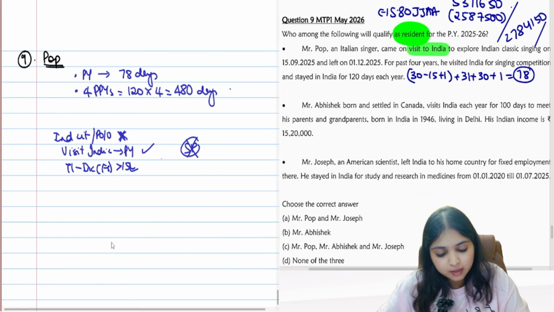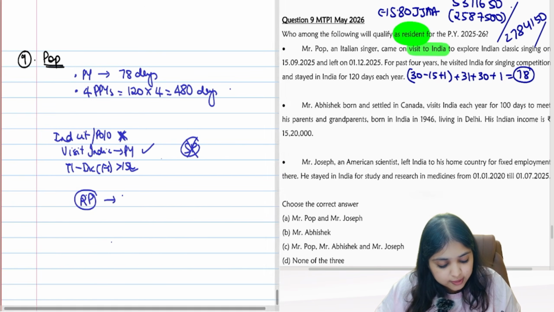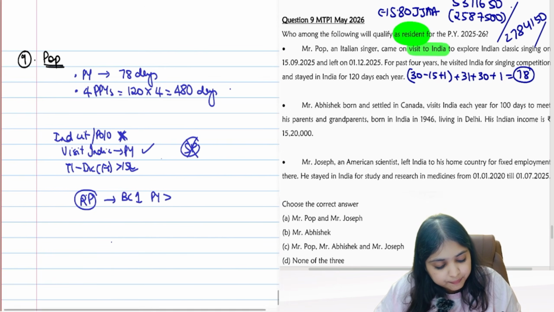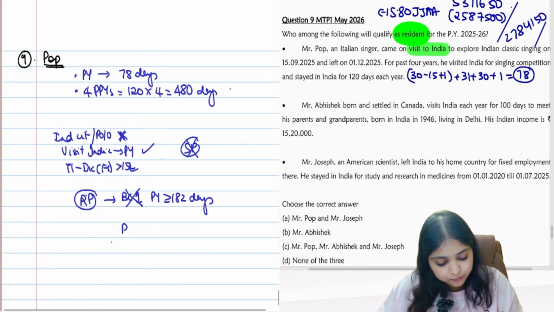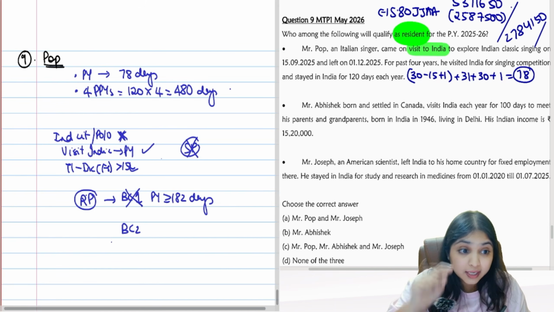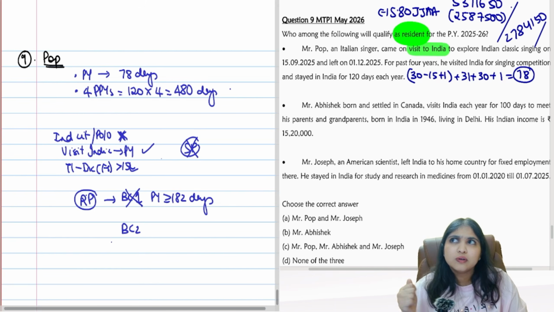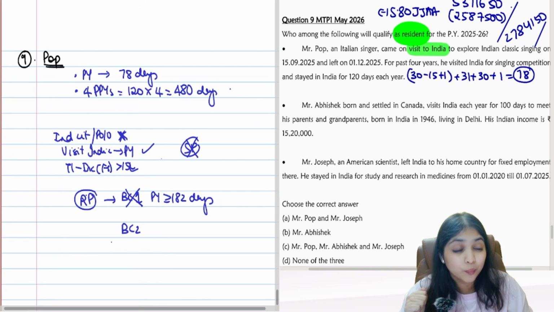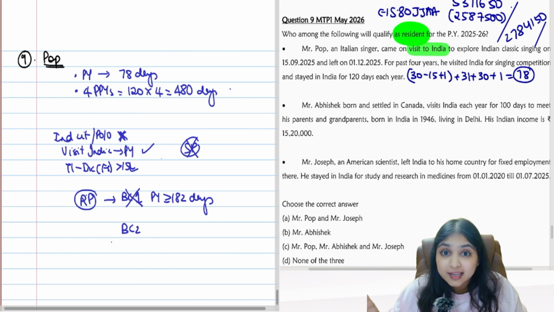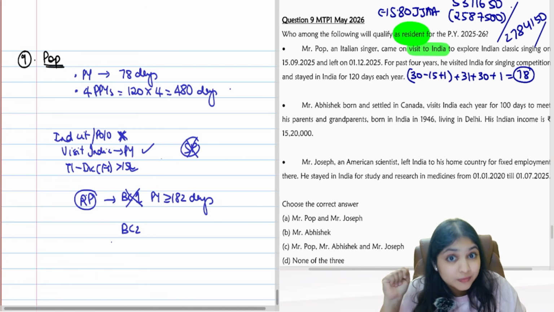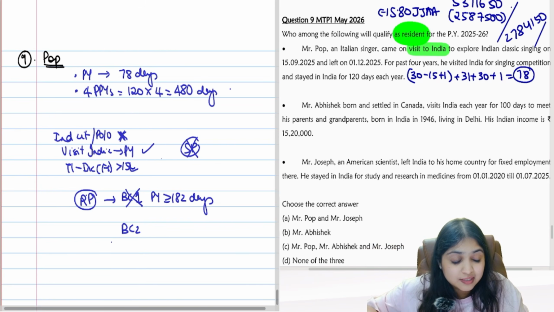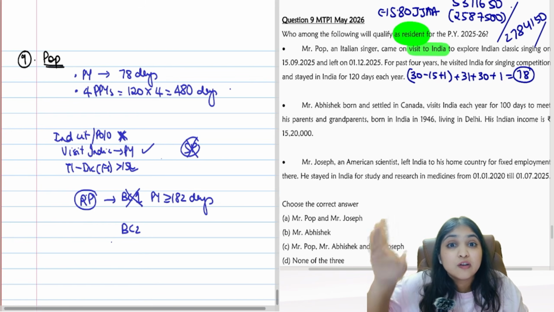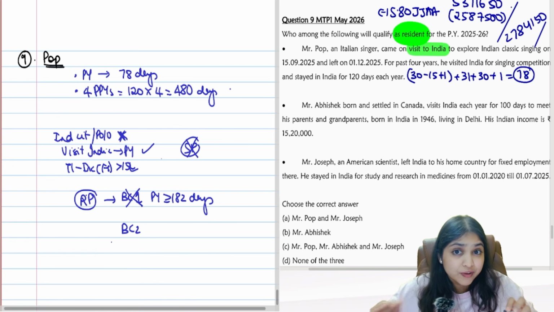So what will apply now? My regular provision will apply. What does the regular provision say? In basic condition 1, in the previous year you must stay in India for at least 182 days. Did he stay in India for 182 days in the previous year? No. Then basic condition 2, you will pause, check, think. Is your assessee an Indian citizen who is leaving India as a crew member of an Indian ship? No. Is your assessee an Indian citizen leaving India in the previous year for employment outside India? No. Is your assessee an Indian citizen or person of Indian origin who is visiting India in the previous year? He is visiting India, but he is not an Indian citizen. He is not a person of Indian origin. None of the 3 situations are applicable, which means basic condition 2 will apply over here.